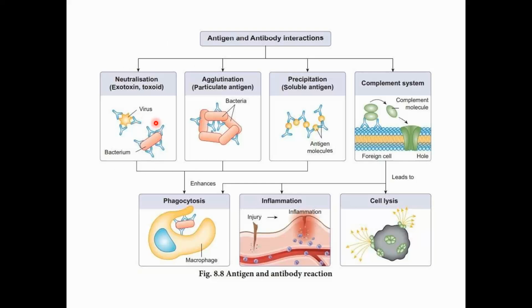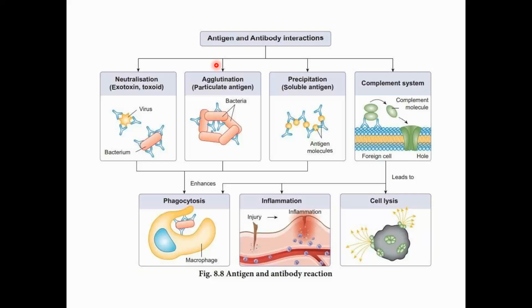The antibody binds these foreign particles, because they show some epitopes, a particular type of structure over the surface of their cell, that can be recognized, that are exactly complementary to the binding site of the antibody. By doing so, they bind and then they neutralize.